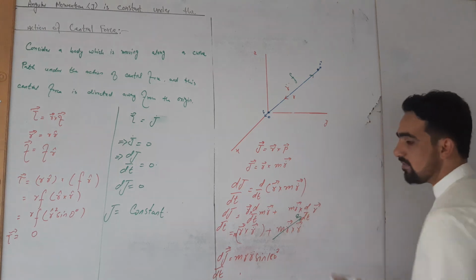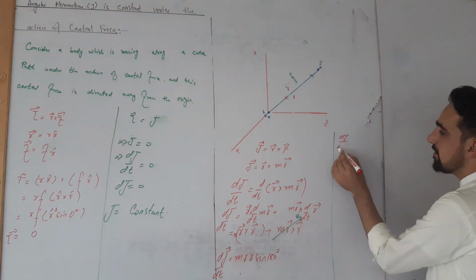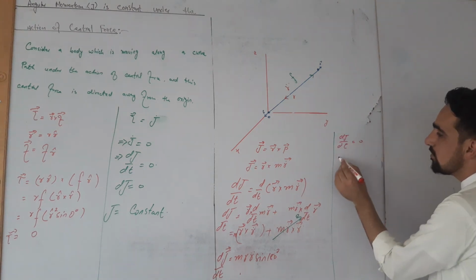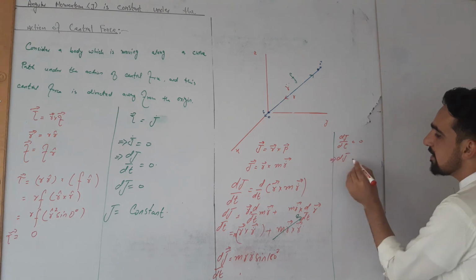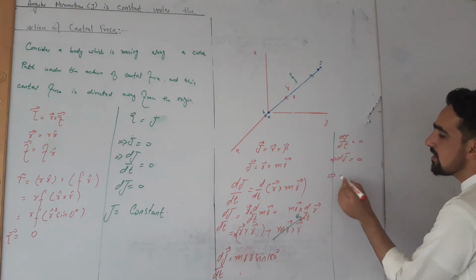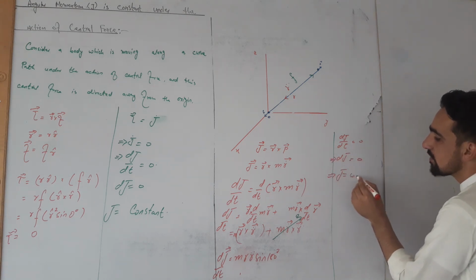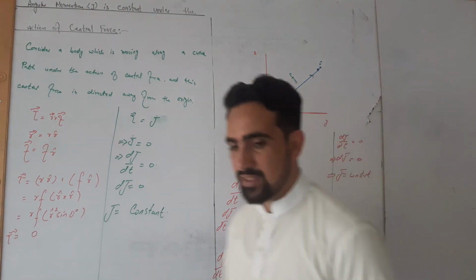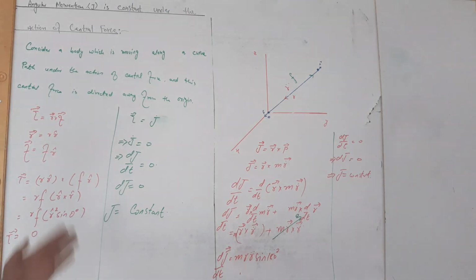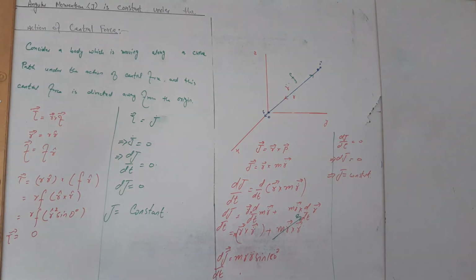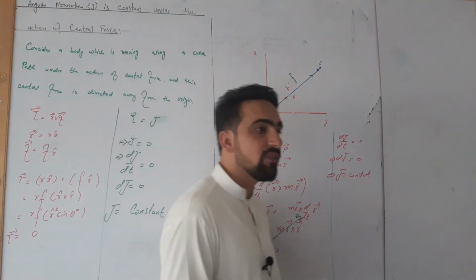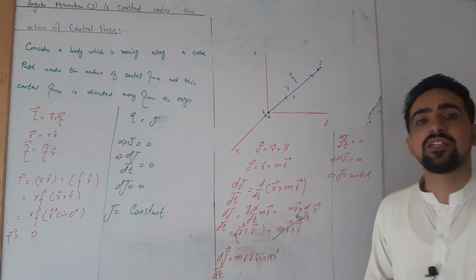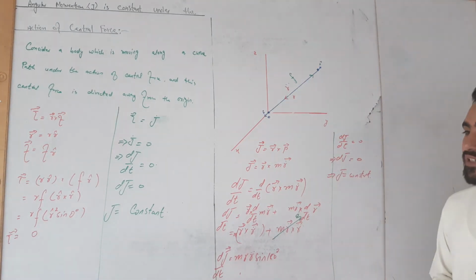So this will give us dJ by dt is equal to 0. This implies that dJ is equal to 0, which implies that J is equal to constant. So we can prove that the angular momentum of a system under the action of a central force is always constant.